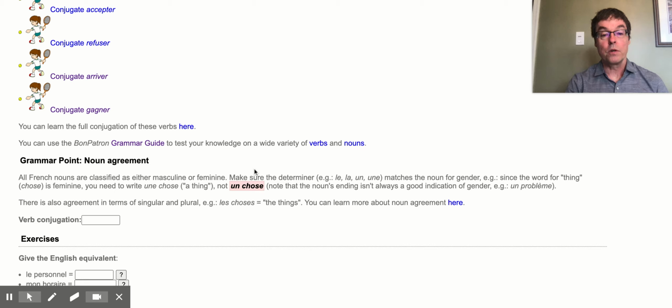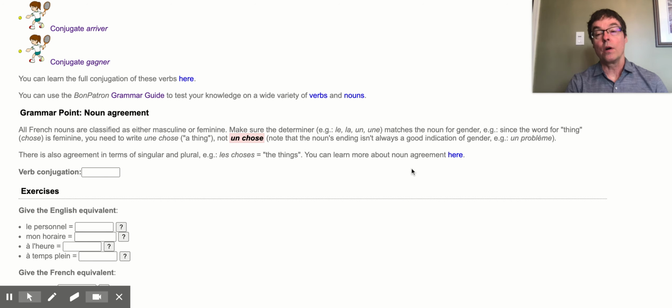So the word chose, for example, is feminine. That's why this is an error, because the first word is the masculine form. You have to use the first word that corresponds to the gender of the second word. So in French, it needs to be une, feminine, chose, feminine. Okay. So pay attention to that. And when you learn a word, also learn the correct article for it.